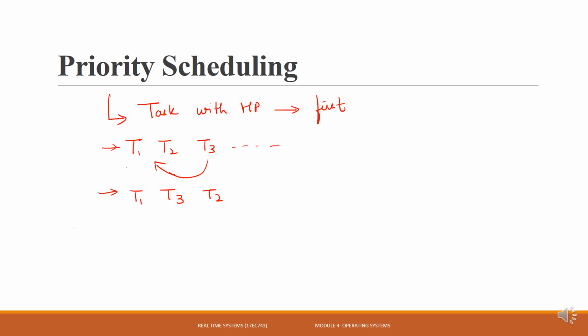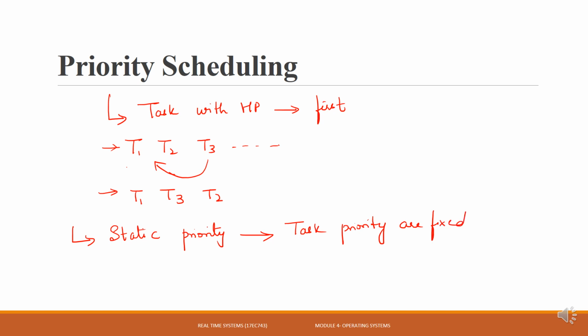Here again we have two types of priority scheduling strategies to be discussed. One is static priority, meaning the task priorities are fixed.